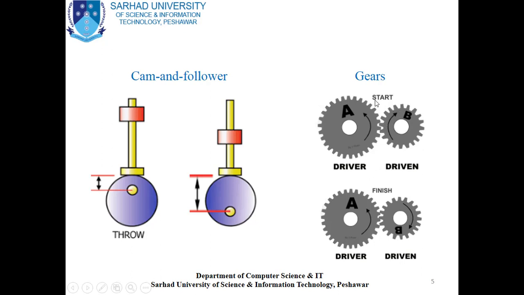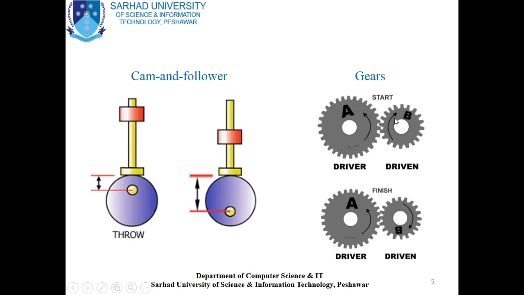As you see, the motion of gear A, which is the driver, and the motion of gear B, which is called the driven, are in opposite directions. If we move gear A in the anti-clockwise direction, gear B will move in the clockwise direction.